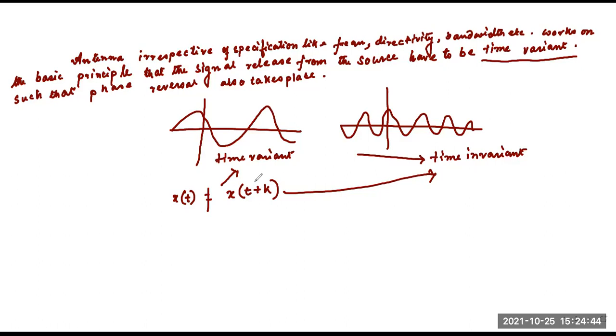But whenever we use an antenna to do the communication, we will always have phase reversal. That means the signal must be time variant so that if there is a phase reversal, there will be no error. So that is the actual basic principle: a signal from the source must be a time variant signal.